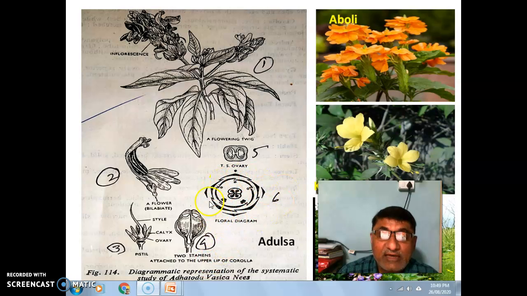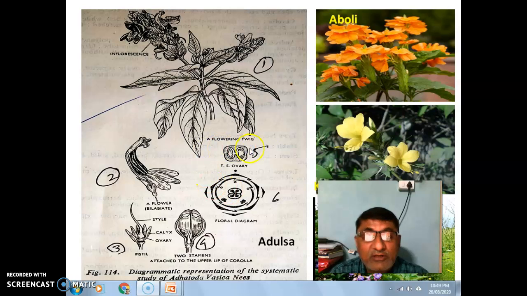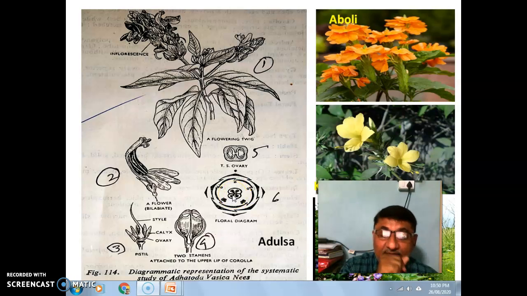This is the floral diagram of this particular family. You can see the outermost whorl is united, but the sepals are present in an imbricate manner. Bracts and bracteoles are present. You can see these two lateral symbols are for bracteoles and the lower one is for the bract. Stamens, in this particular plant there are two stamens, the others are staminodes. Then petals 5, present in twisted aestivation. Bicarpellary syncarpous gynoecium and ovules on axile placentation.